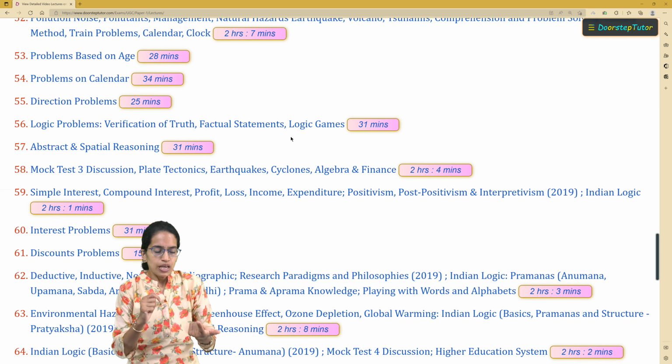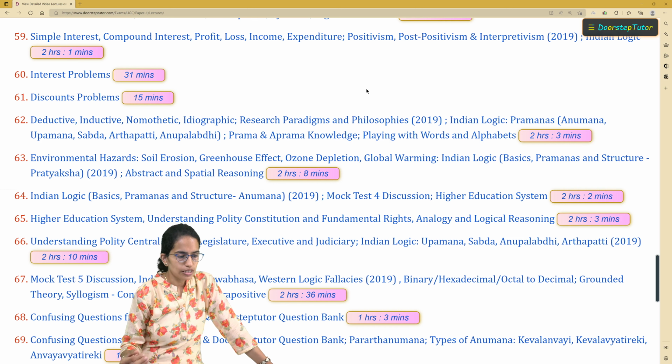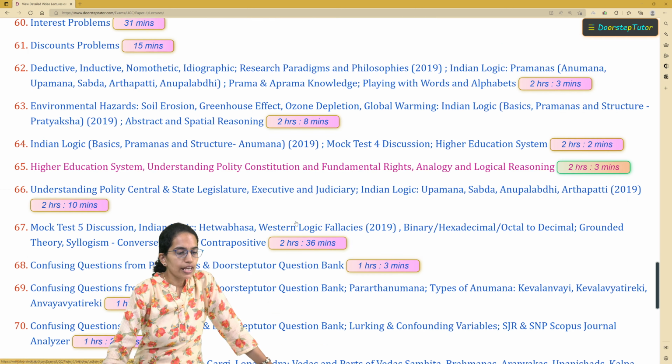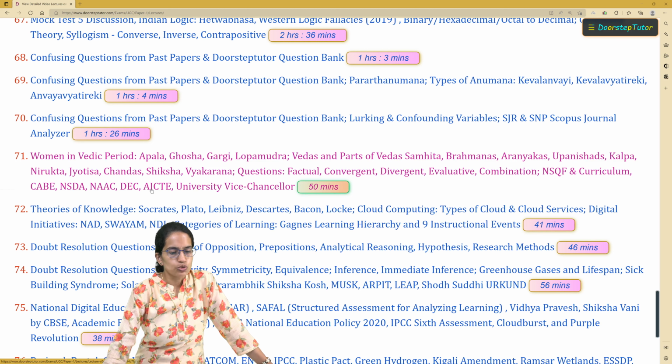Coming to the section on logic and Indian philosophy, there was a question on Nyaya philosophy. There was another question which pertained to Sankhya. So those were some of the important topics that you must cover. Again, from the higher education section, there was a quick question talking about RUSA. Under education and its development, we have talked about RUSA separately in the lecture. So RUSA was one of the questions that was asked.